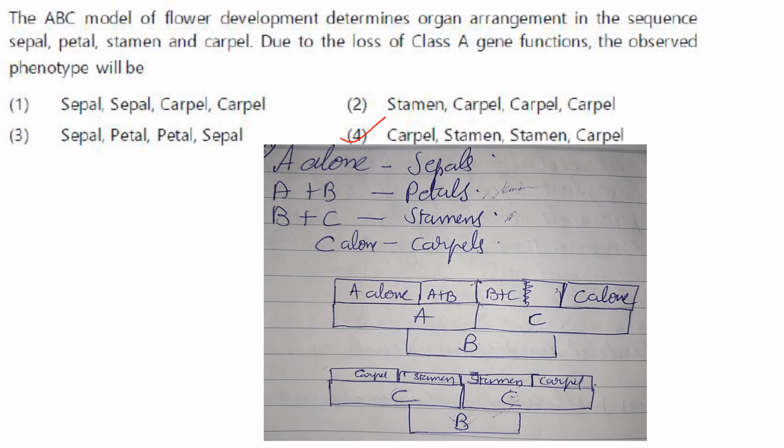Then next one. The ABC model of flower development determines organ arrangements in the sequence sepal, petal, stamen, carpel. Due to loss of class A gene function, the observed phenotype will be. So if it is A alone, it codes for sepals. A, B, C classes. A alone codes for sepals. A and B code for petals. B and C code for stamens, and C alone codes for carpels.